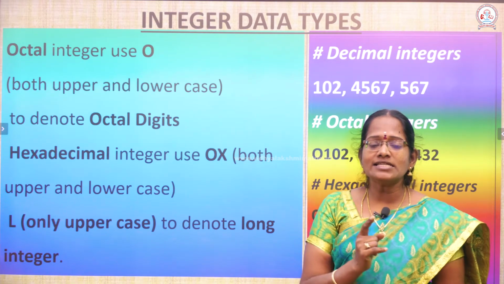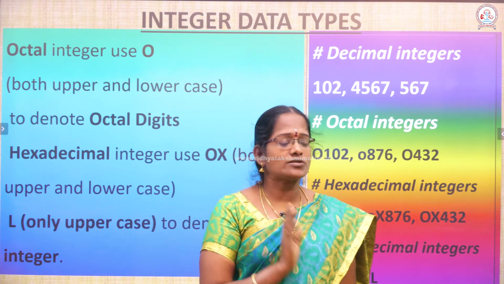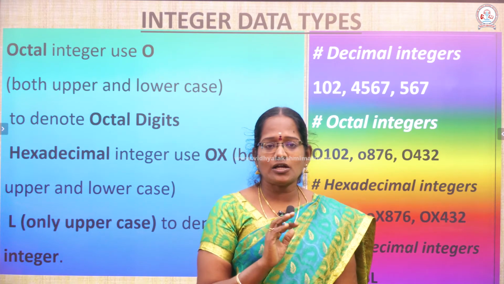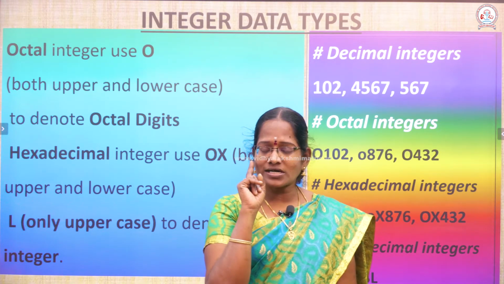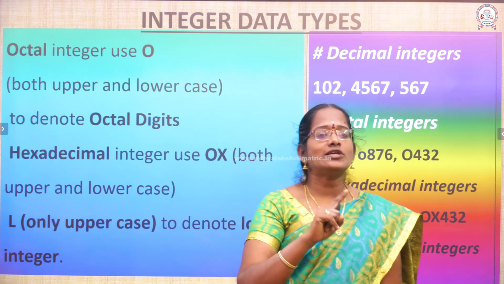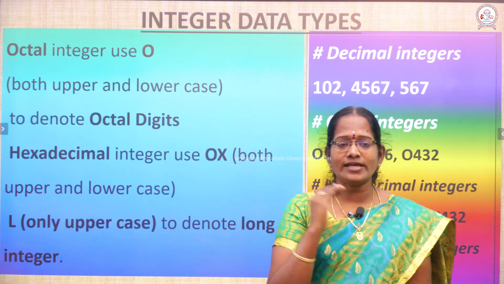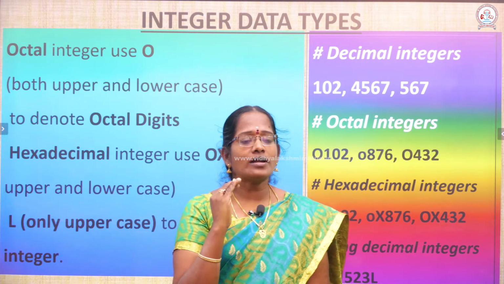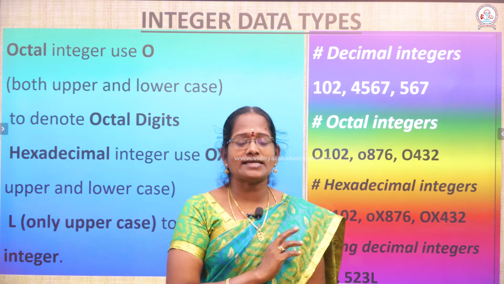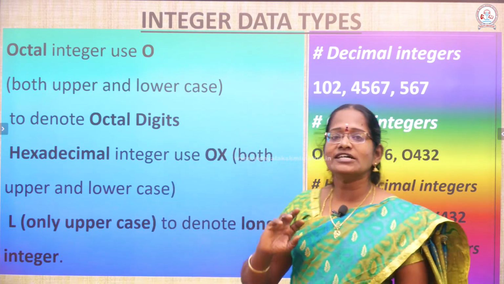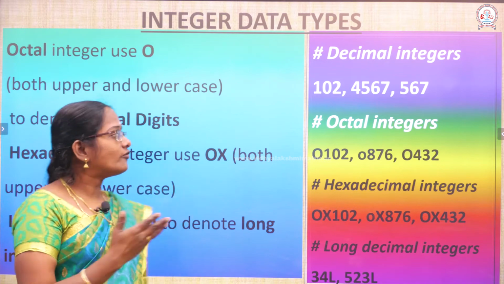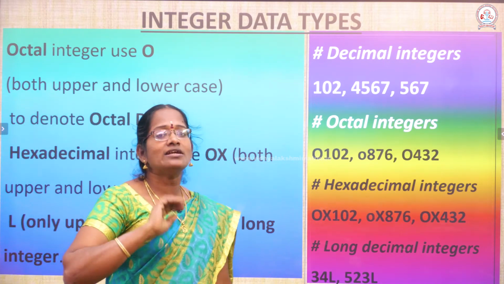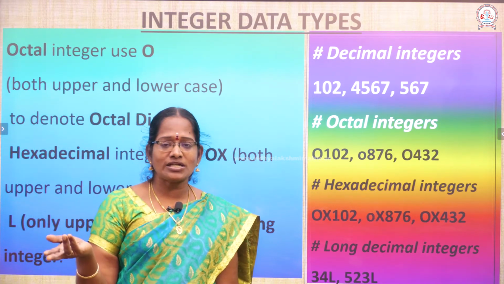In this place we use only uppercase; it will not allow lowercase. 0O accepts upper and then lower case, 0x accepts upper and then lower case, but the long suffix only accepts uppercase. In this example, the first one, 1 or 2, 4, 5, 6, 7, 5, 6, 7, these are all decimal numbers.